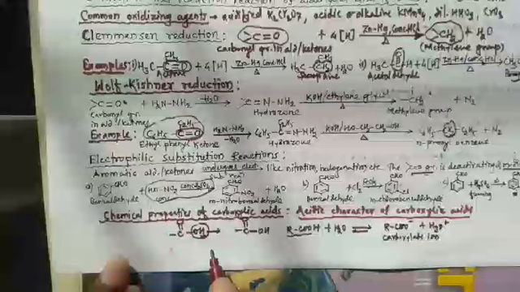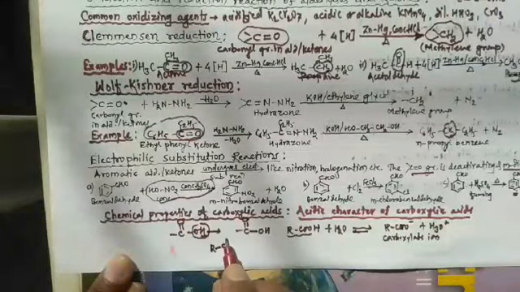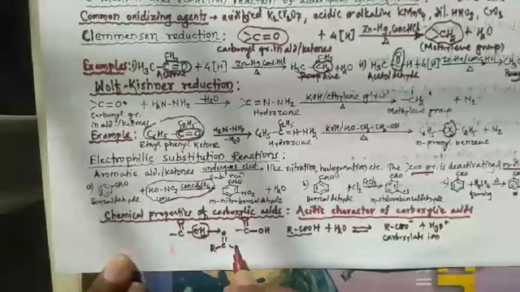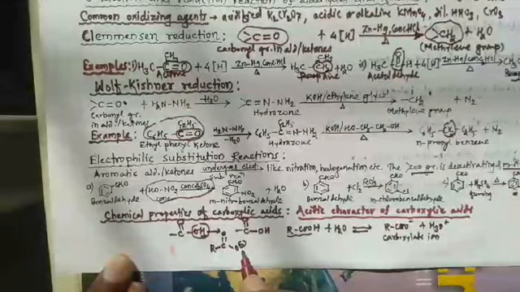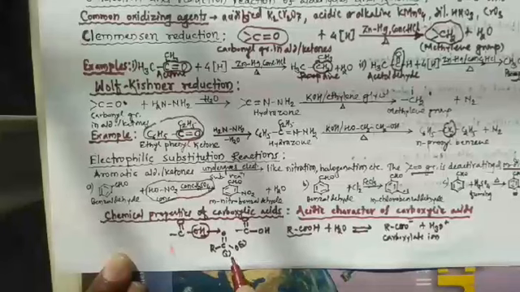Its resonating structure can be written as R, C, double bond O, and O minus. R-C double bond O minus. So this is the first form.